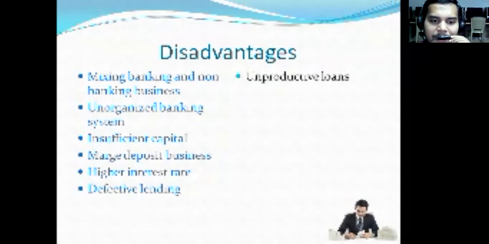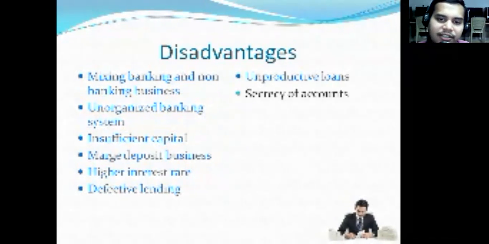Definitely it has to be paid back by this particular person. So when you have given loans to artisans, that is, either farmers or handcraft people or weavers, if these people have not generated any income, then we can say such loans are unproductive because they are not giving any interest to you.